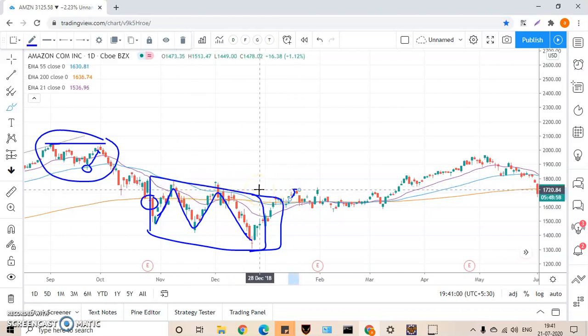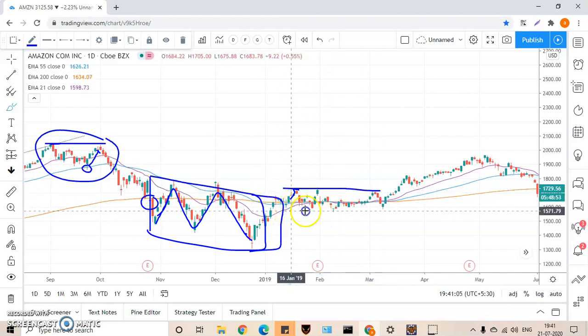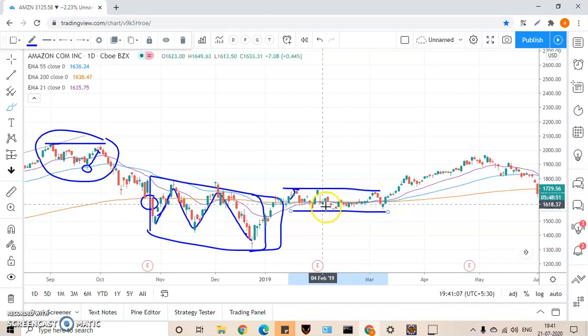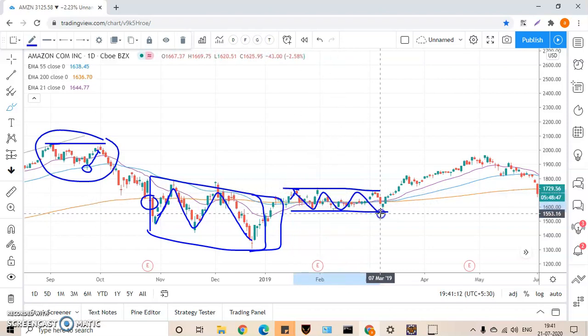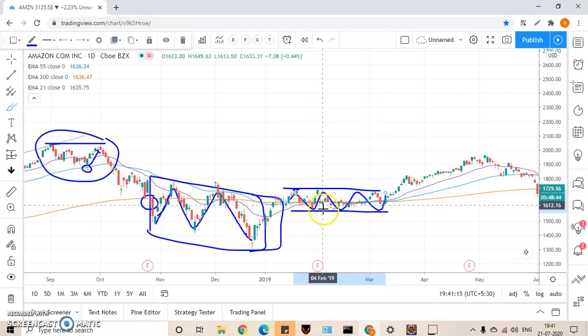So still we don't know the trend, but since the stock is still in the accumulation stage, you can go and find a channel.